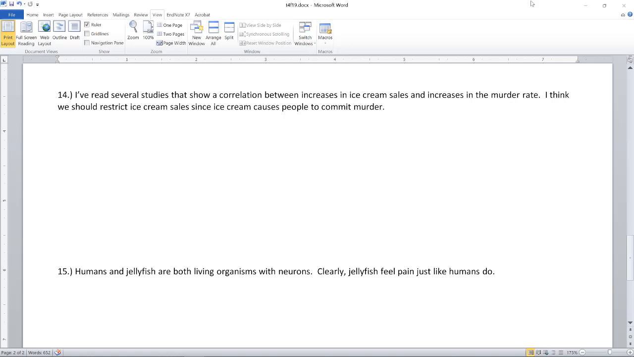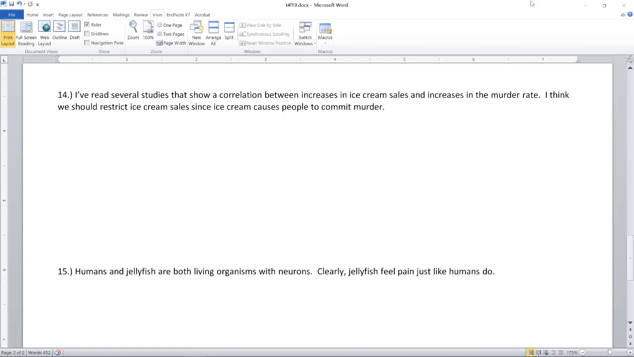The phrase that's relevant is the very end phrase, since ice cream causes people to commit murder. There is a supposition in this argument, part of the reasons given for the conclusion, that ice cream is causally related to murder. The evidence for that is only correlations between increases in ice cream sales and increases in the murder rate. Correlations don't necessarily establish causation,